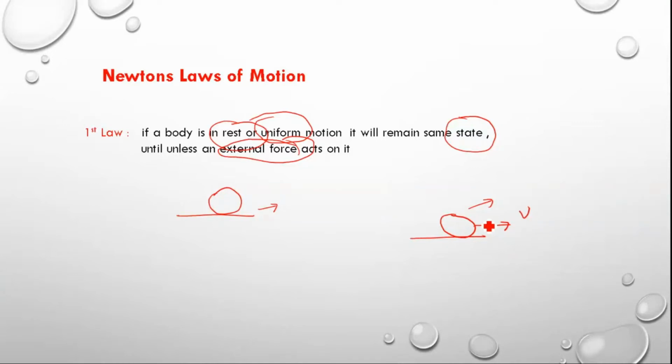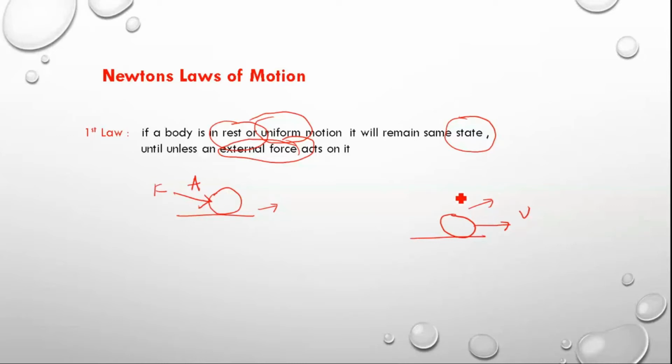For example, if this is body A, which is at rest, it continues to be at rest until some force F acts on it. Then the state may change. Because of this force, the body may start moving. Until the force acts, the body remains at rest only.